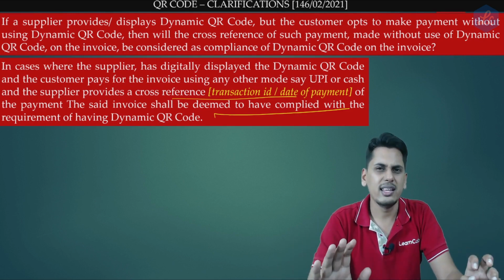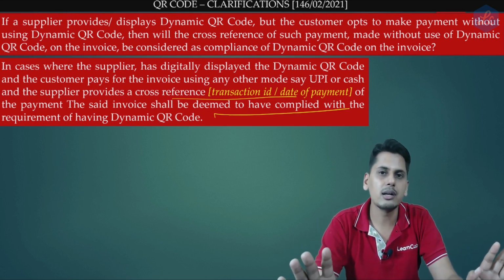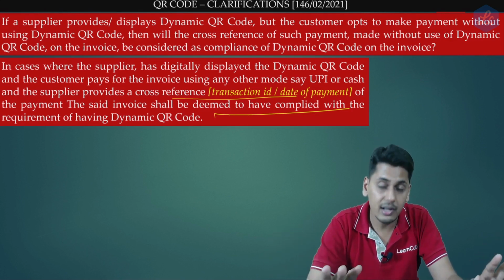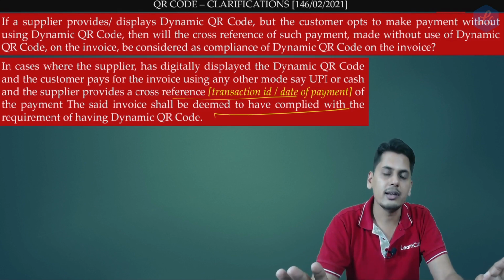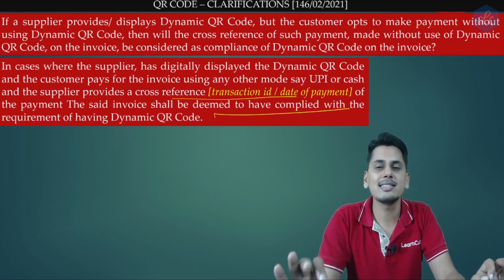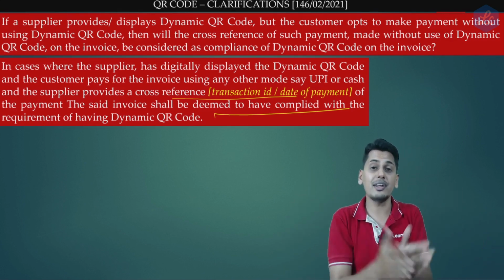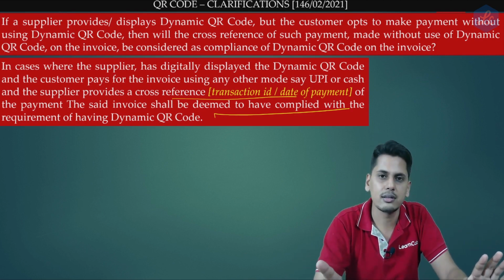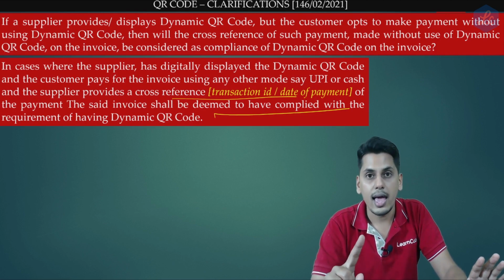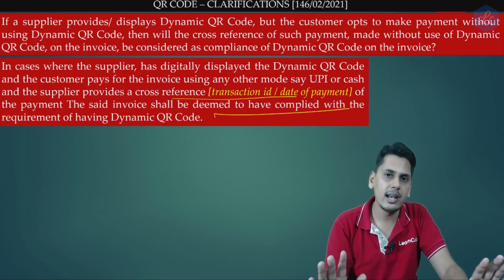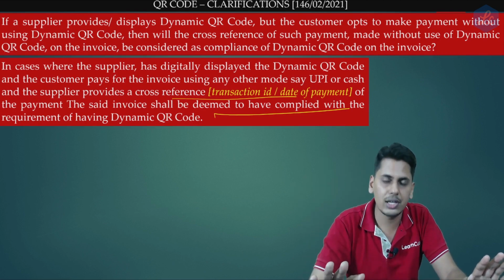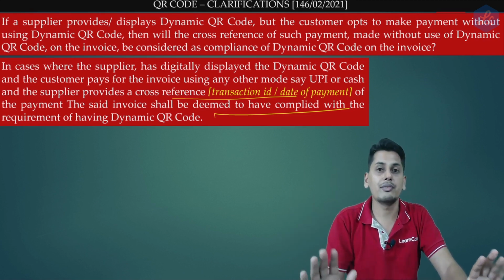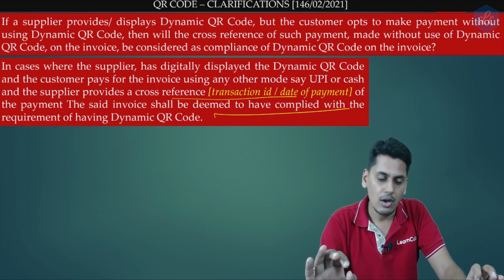So friends, in simple terms, wherever invoices are prepaid, in those cases the reference number is sufficient. If the reference number is printed on the invoice, the transaction ID if payment has come through electronic means, or the date of payment if payment has come through cash, it is a valid compliance.